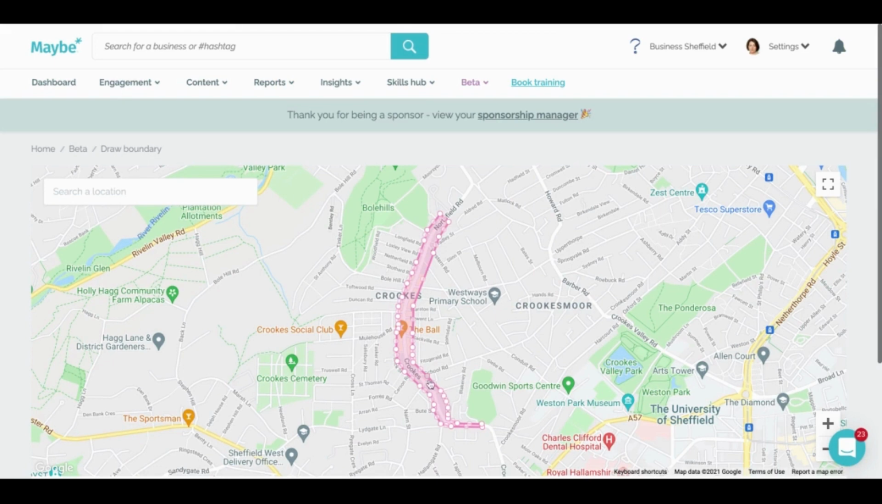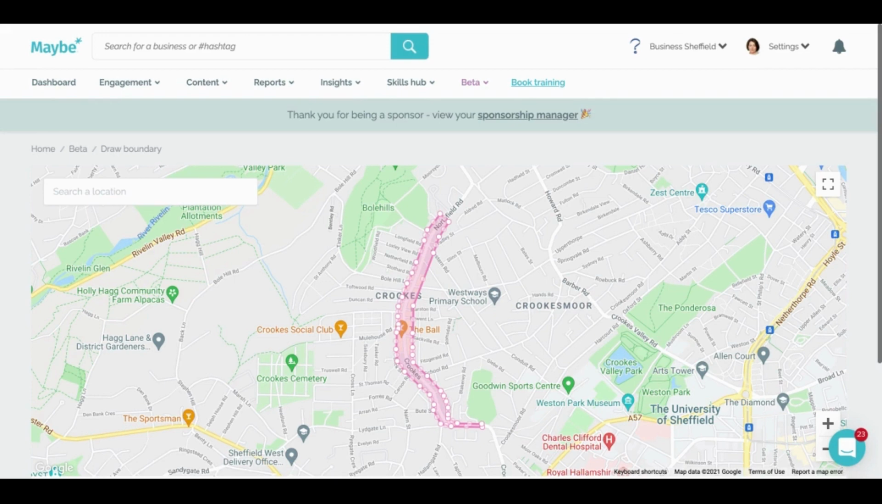So in Crooks, this is the boundary. If I was to move one of these dots, it would increase the number of businesses inside that boundary. So super simple. They can self-serve and self-manage this. Our ambition is to make sure this is live for every town in the UK. Really, really fast way to get our arms around a lot of businesses very quickly.